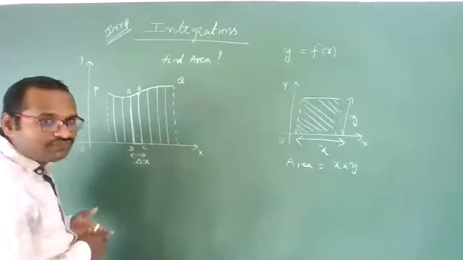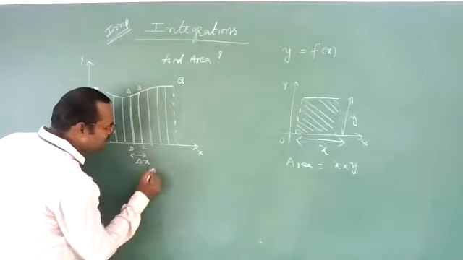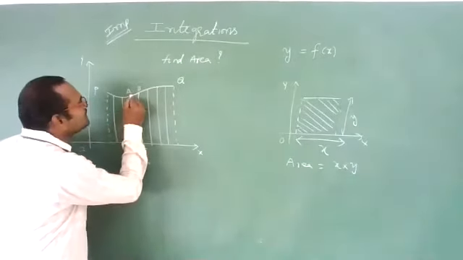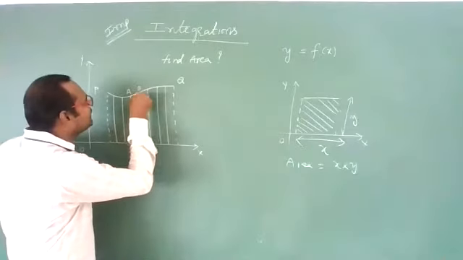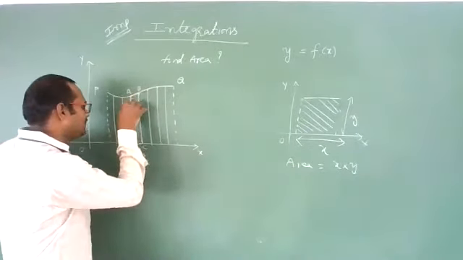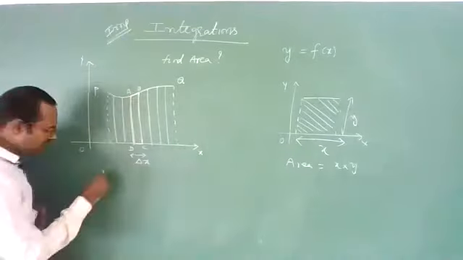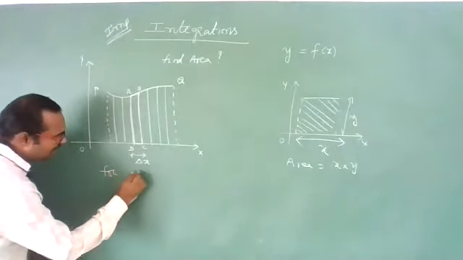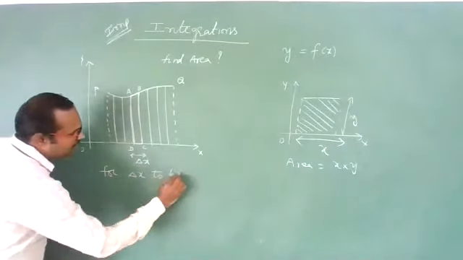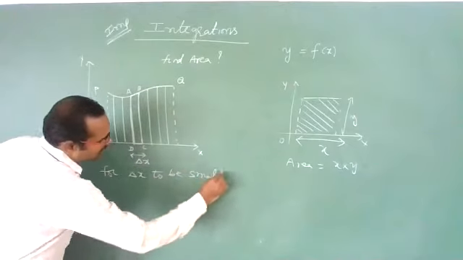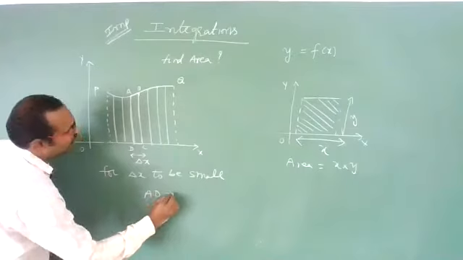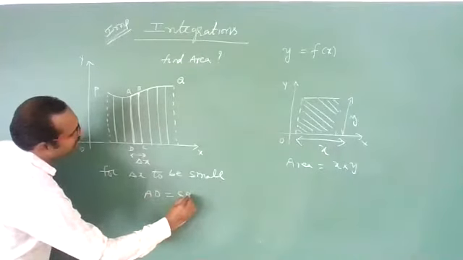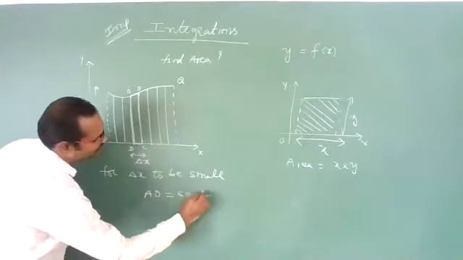Now, for this small elementary strip delta x, you see, there is no appreciable difference in y. For delta x to be small, AD will be equal to CB will be equal to y.